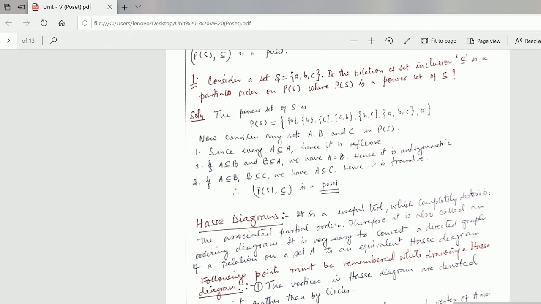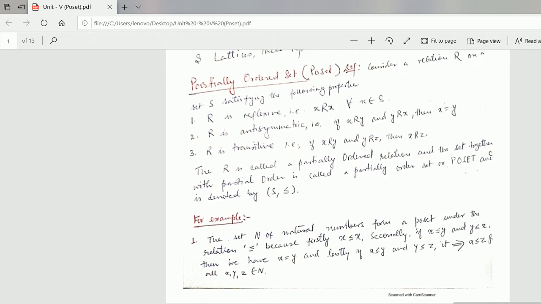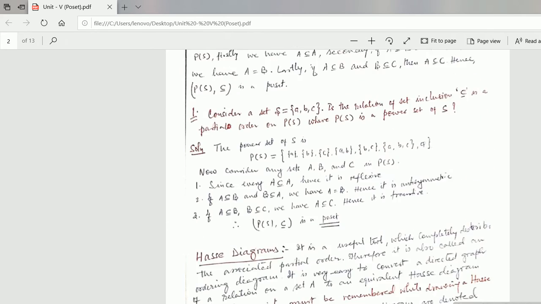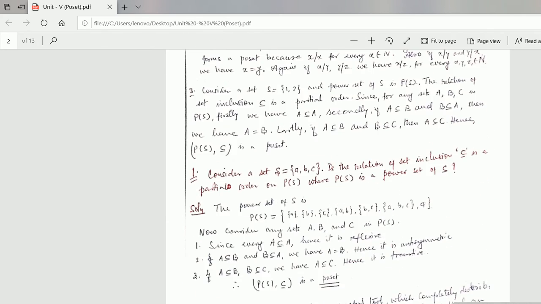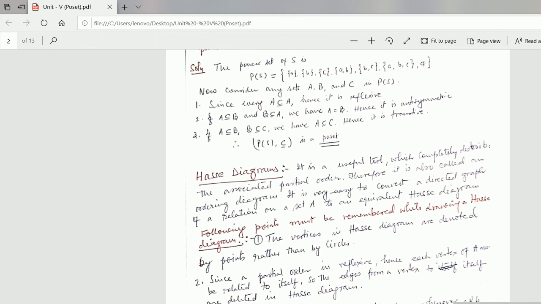And if A is a subset of B, and B is a subset of C, then A is a subset of C, hence it is transitive. This is the definition which I have discussed for a partial order. So this is the poset; the given example is a poset.